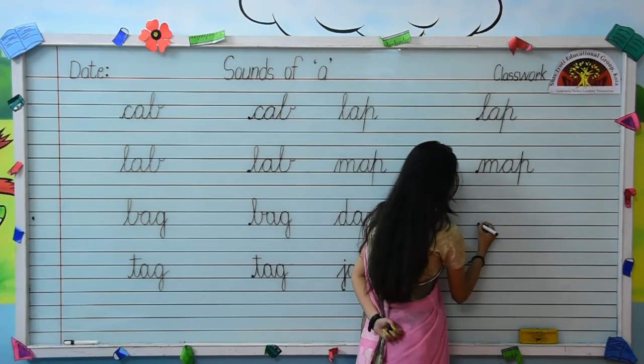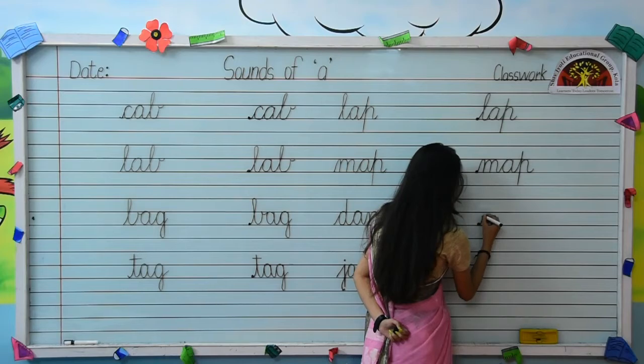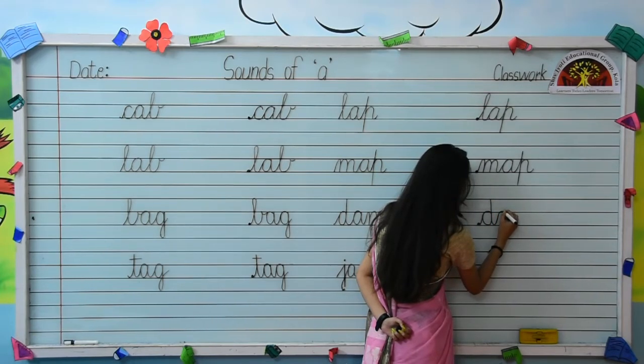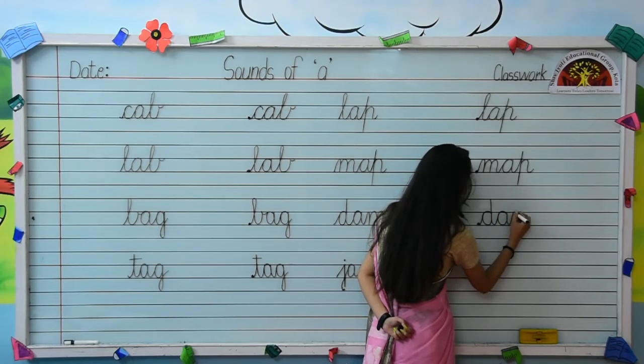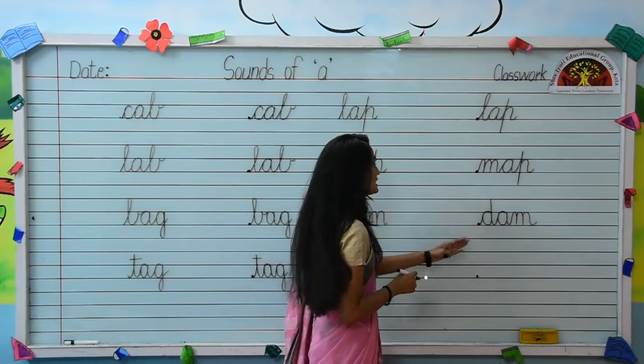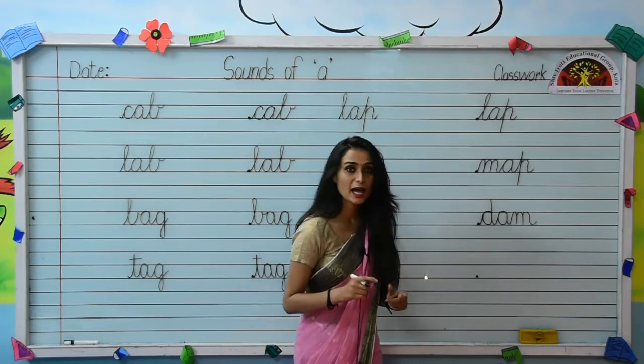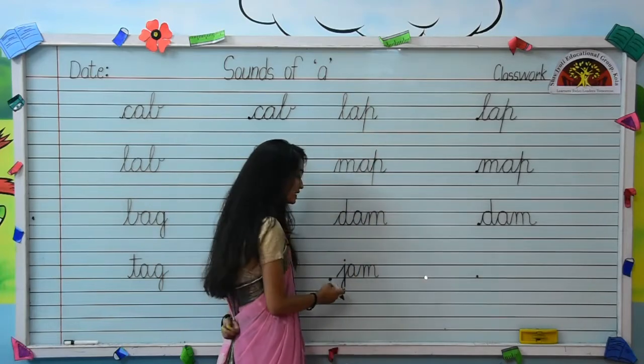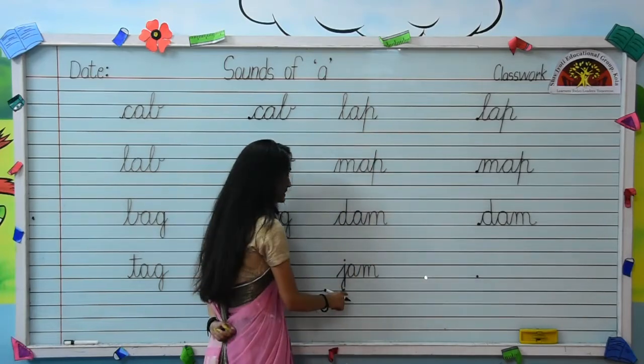Put your pencil on the dot. Write small cursive letter D first. Then from the end point of letter D write A. And write letter M joining with letter A like this. Okay? Like this you have to write your word D-A-M, dam. Now jump on to the next word.